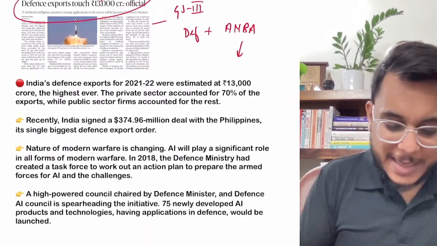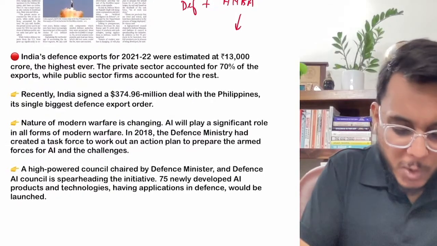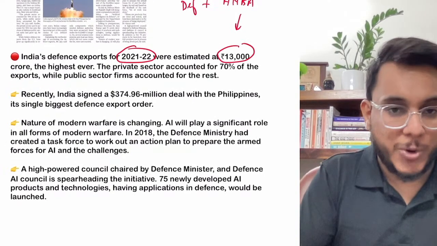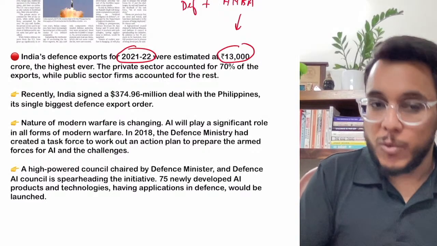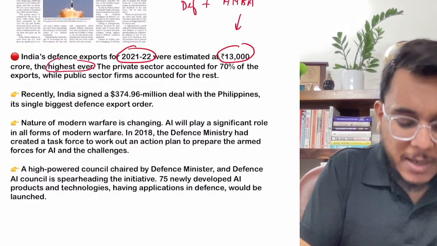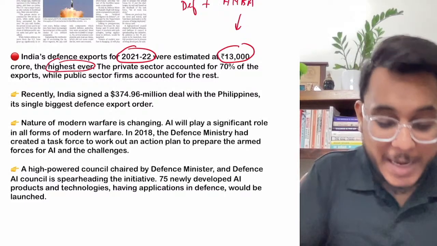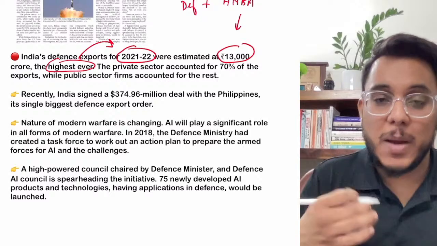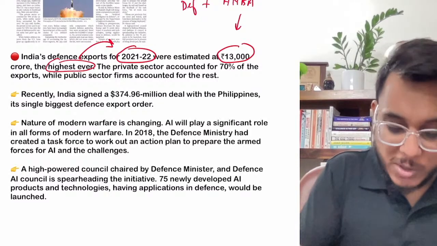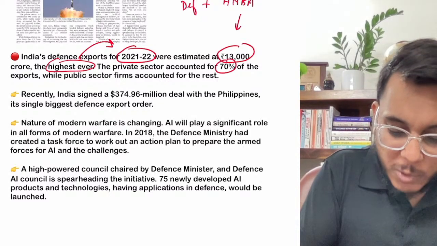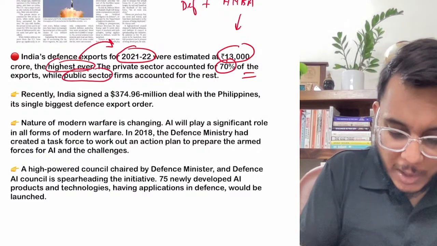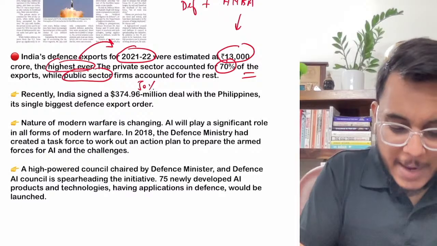The article says that defense exports for 2021-2022 are going to be around 13,000 crore. Again I'm saying the number is not important. What is important is that India might be seeing its highest ever defense exports in 2021-2022. And who will be contributing to exports? The private sector will contribute around 70% of the exports, whereas the public sector will contribute around 30%.